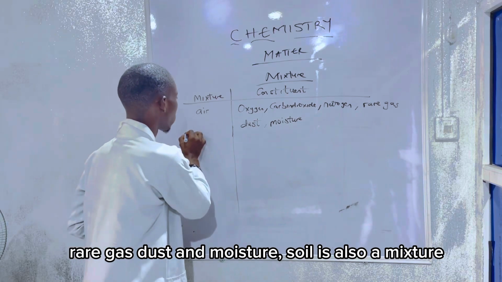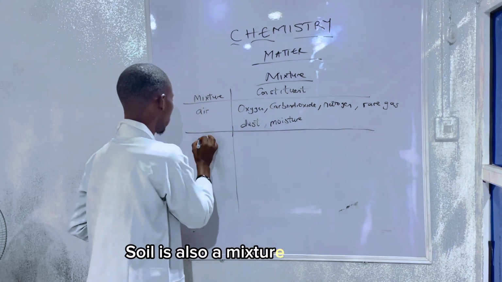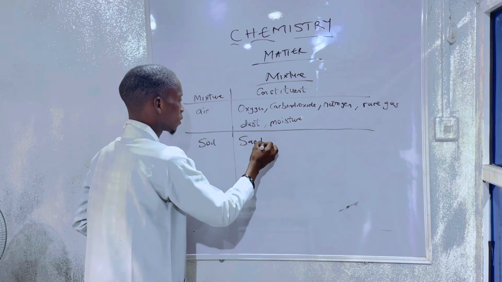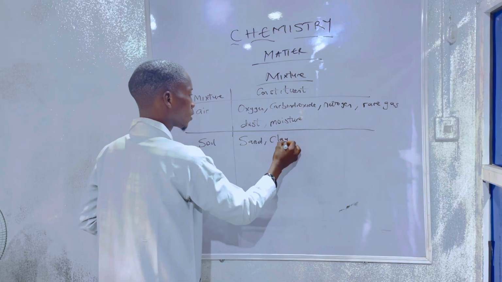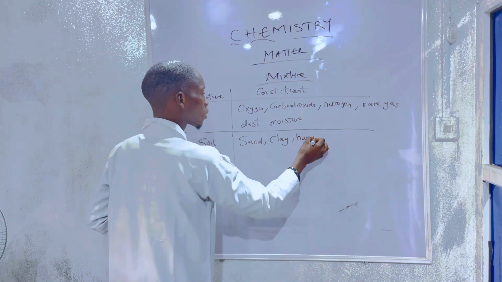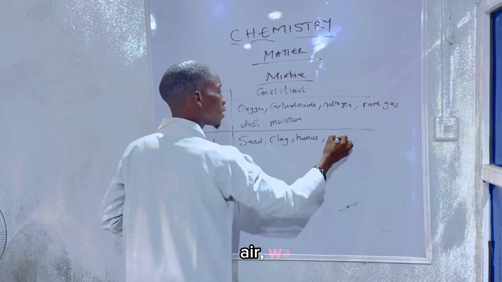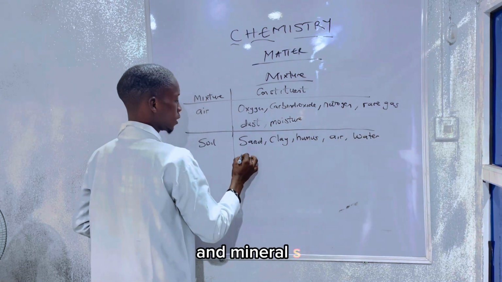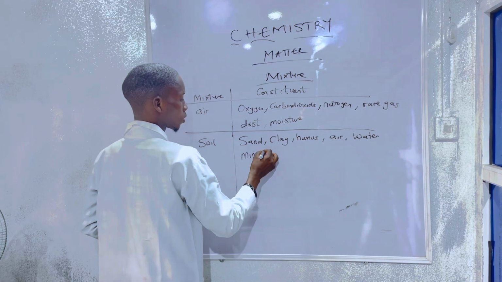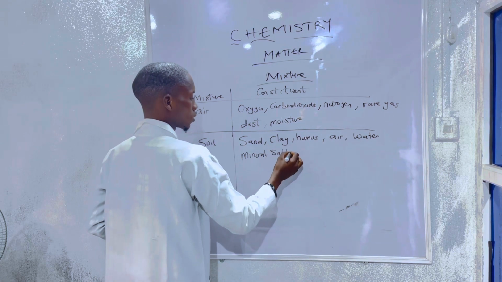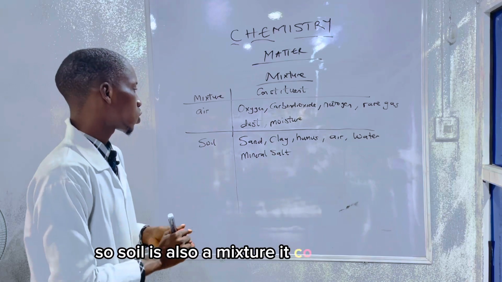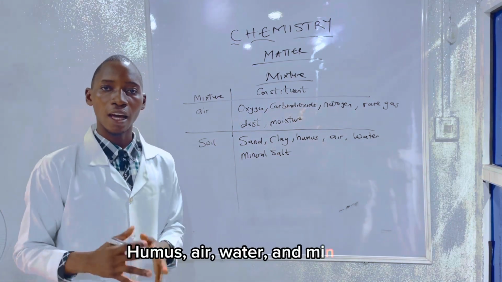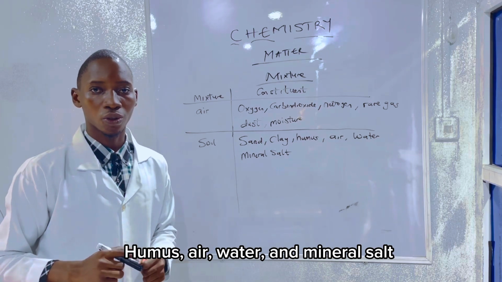Soil is also a mixture. It contains sand, clay, humus, air, water, and mineral salts. So soil is also a mixture that contains sand, clay, humus, air, water, and mineral salts.